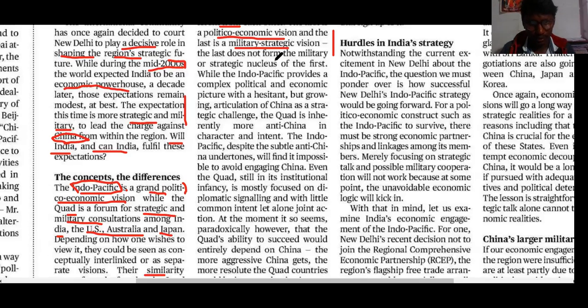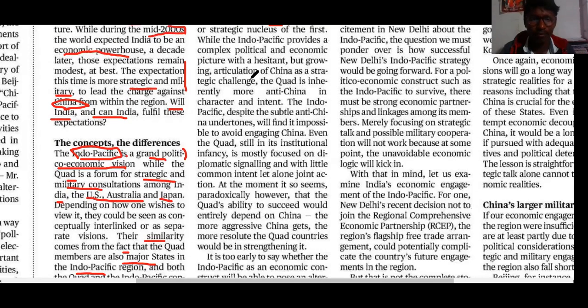Whereas the Indo-Pacific provides a complex political and economic picture with a hesitant but growing articulation of the China and strategic challenge of the China. Quad is inherently more anti-China in character and intent.